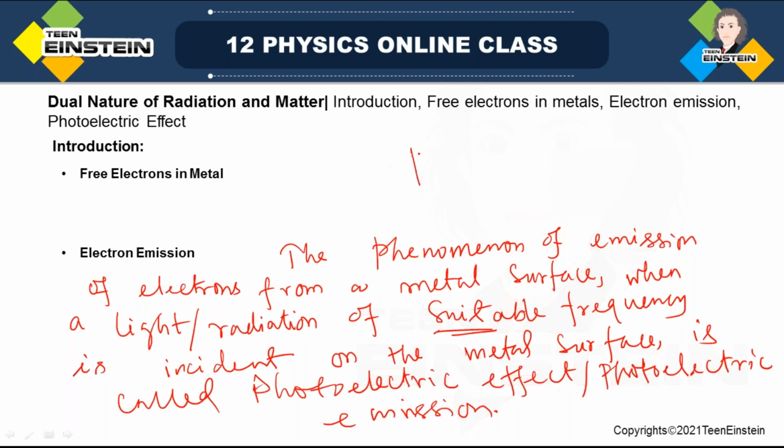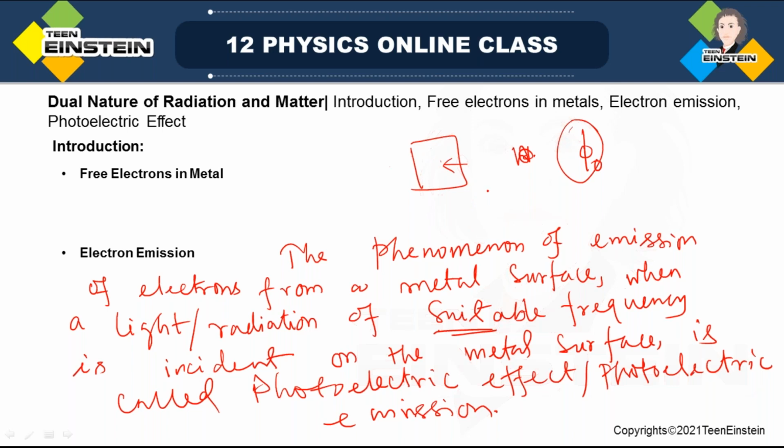Why did I say suitable? Because I have various kinds of materials. The work function, which we denoted as phi 0, is not the same for all the materials. All the metals do not have the same work function. It depends on how much the attractive force is, so it depends on the structure and the material.